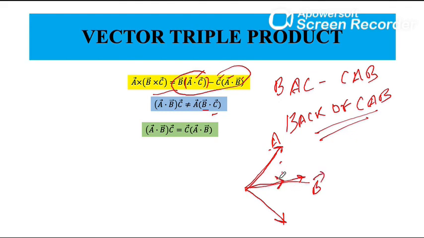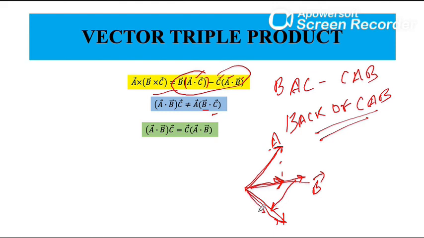Now if I multiply this third vector with this projection, is it the same as finding the b projection on c?